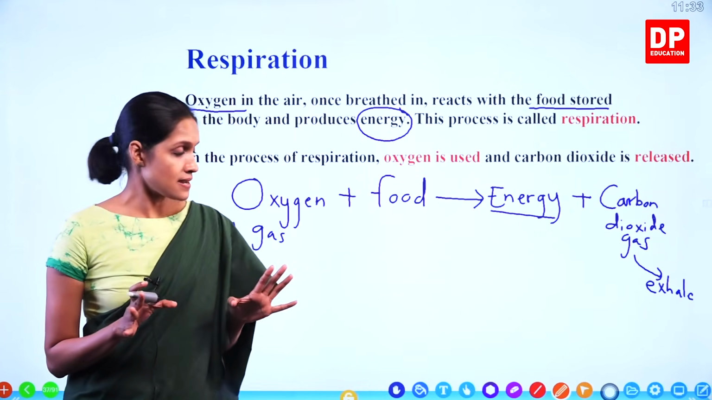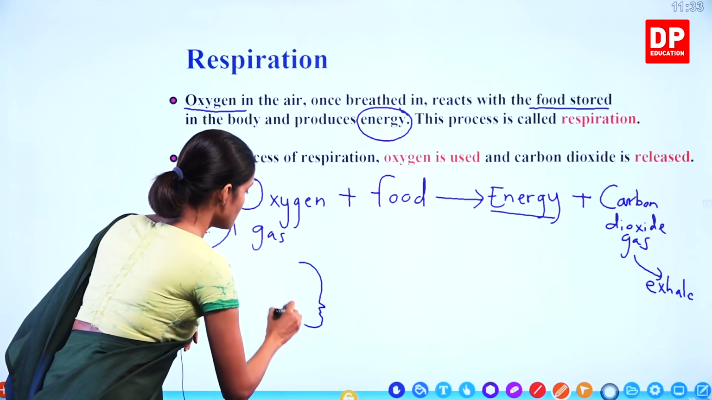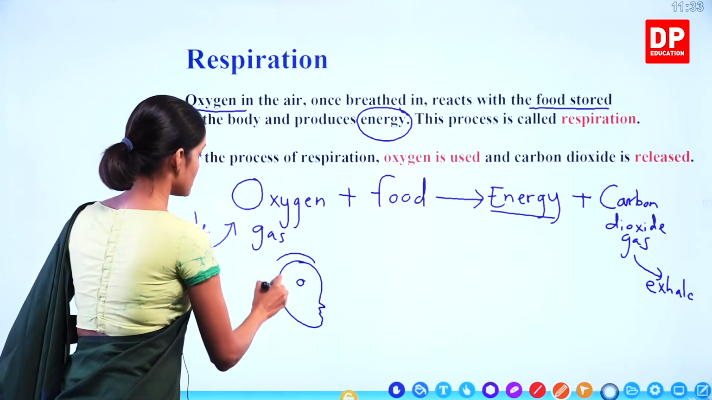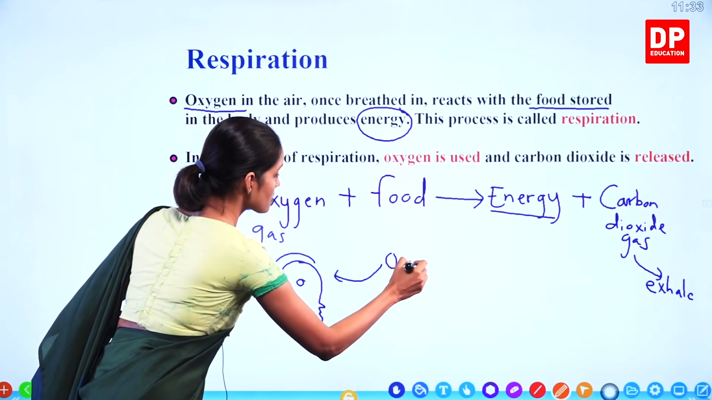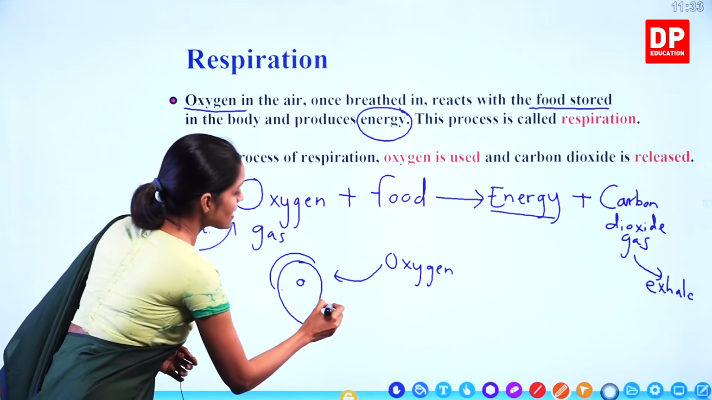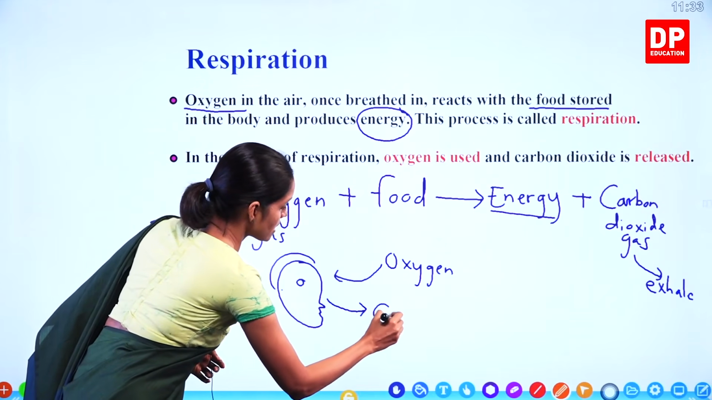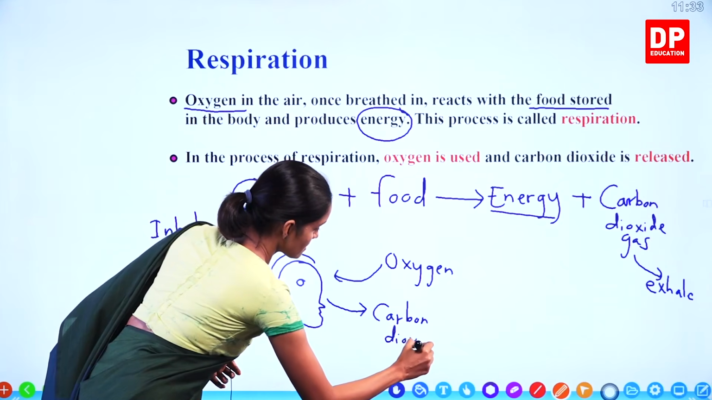Do you understand? I will show it here. Now, this is a human. He inhales oxygen. Here, look at the arrow. It goes towards this side. He exhales carbon dioxide. Understand, children?